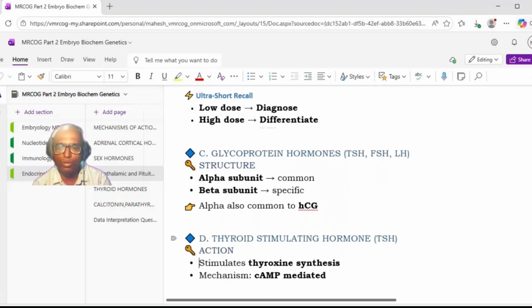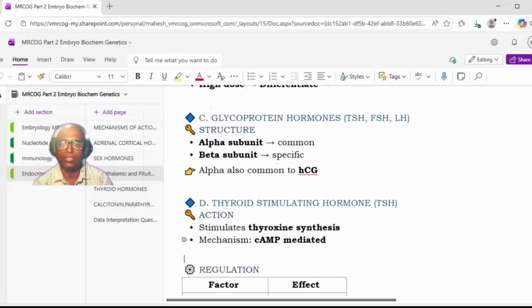Okay, so now we go to the next hormones. These are the glycoprotein hormones, that is TSH, FSH, and LH. Previously we have seen polypeptides. Now we will see the glycoprotein hormones, TSH, FSH, and LH. Basically, we have discussed they have two subunits, alpha subunit and beta subunit. The alpha subunit is common to all three, while the beta subunit is specific to that particular hormone. The alpha subunit is also common with hCG.